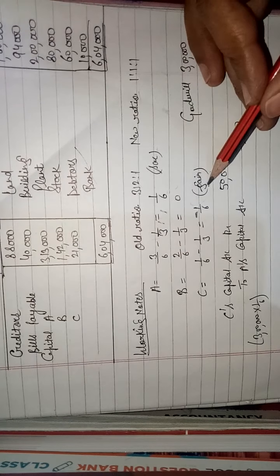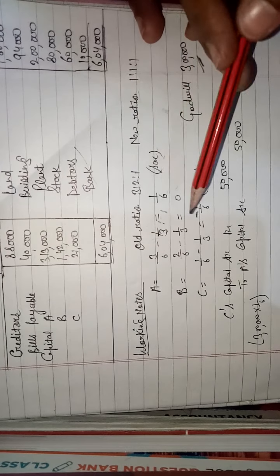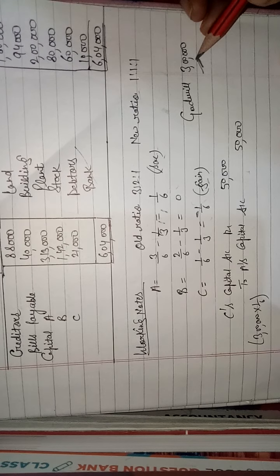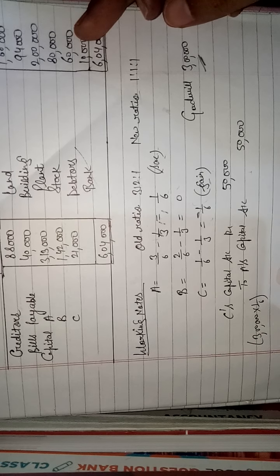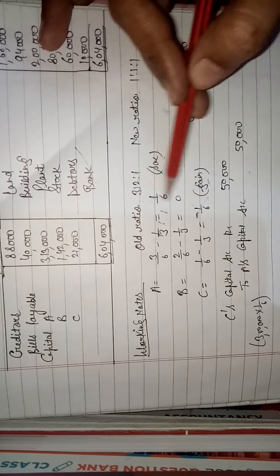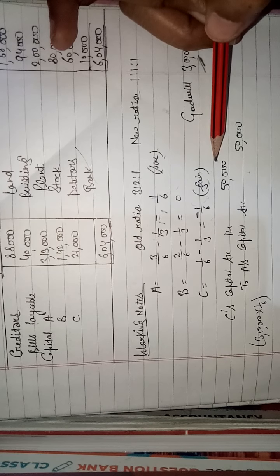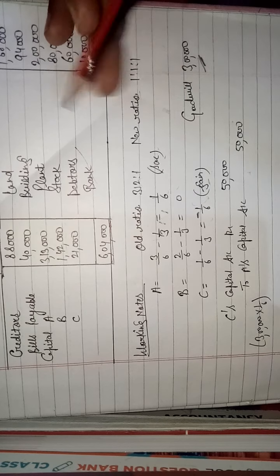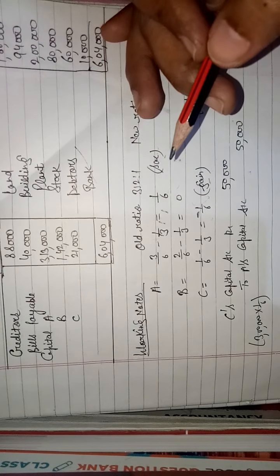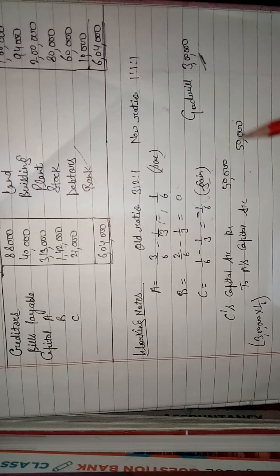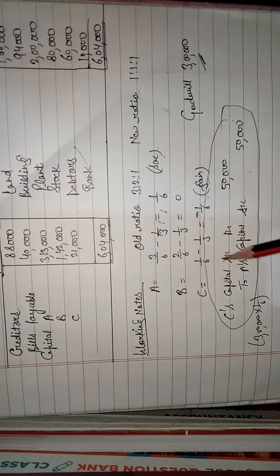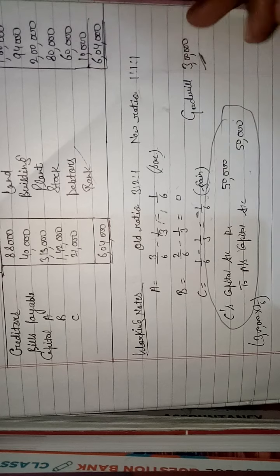Here C is gaining and A is sacrificing. So C's capital account debit to A's capital account. Goodwill is 3 lakh, multiplied by 1/6. That is our gain or sacrifice. 1/6 of 3 lakh, that is 50,000. Now how will you put this journal entry in the capital account? See it very carefully.